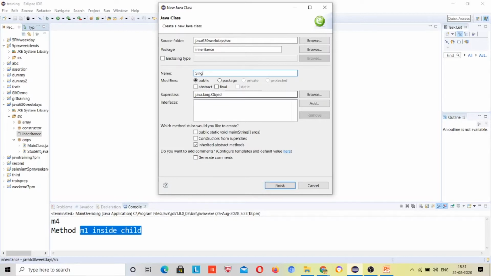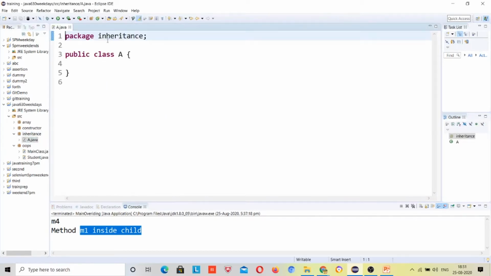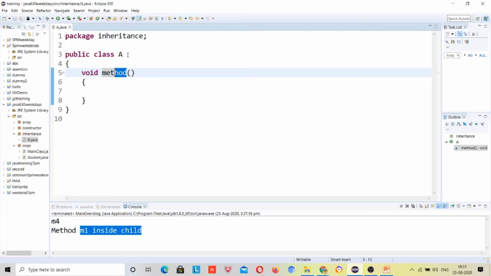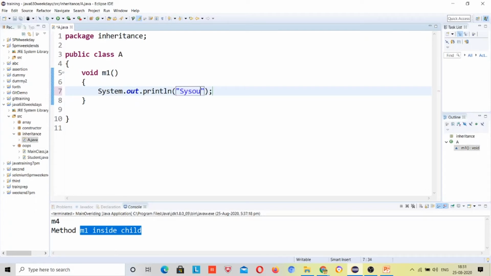I will take single inheritance here, right? Suppose I take class A, and suppose class A has a method, say m1, so this will be clearer to understand. This is a single method present in class A. Here, method m1 in class A.